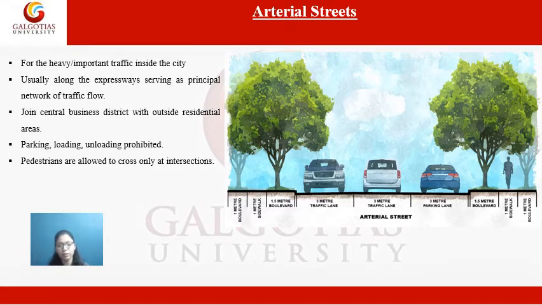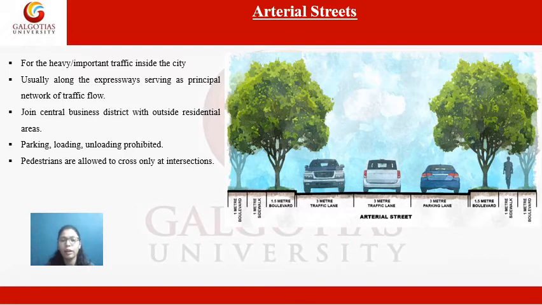The longest national highway in India is NH44, which starts from Srinagar in the north and ends in Kanyakumari in the south. And if we talk about the shortest one, it is NH47A, and the maximum speed allowed in the arterial streets is 80 kilometers per hour for two-wheelers and 100 kilometers per hour for four-wheelers.